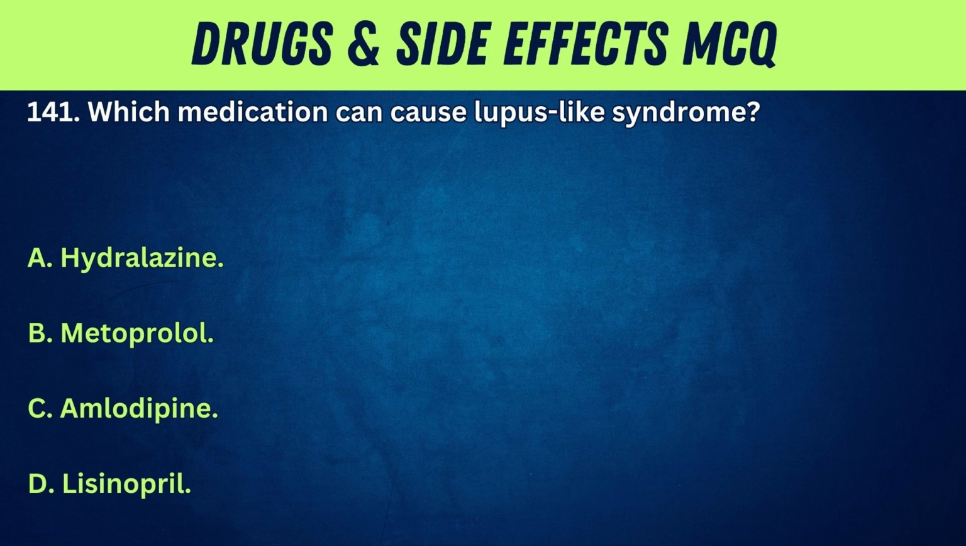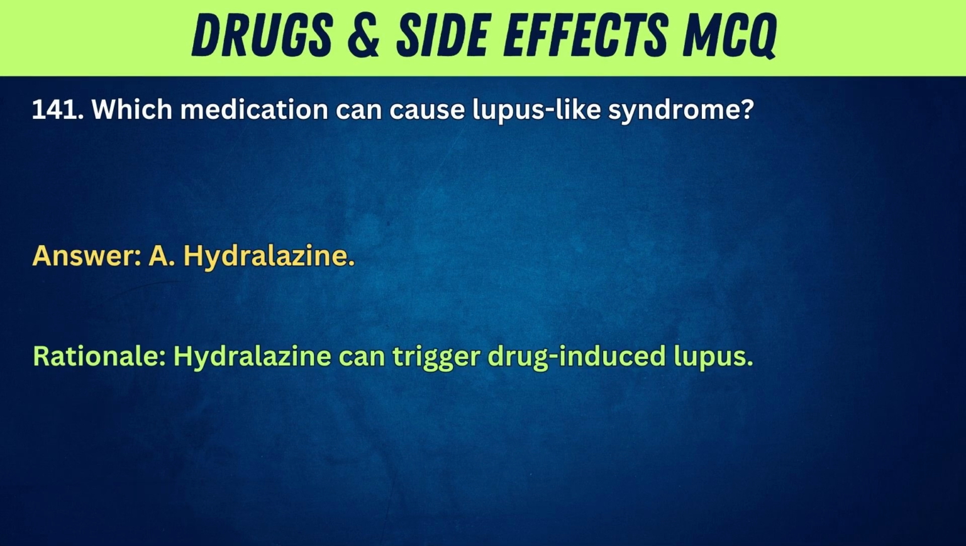141. Which medication can cause lupus-like syndrome? A. Hydralazine. B. Metoprolol. C. Amlodipine. D. Lisinopril. Answer: A. Hydralazine. Rationale: hydralazine can trigger drug-induced lupus.